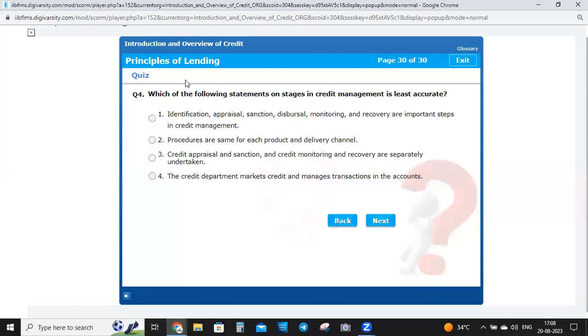Question number four. Which of the following statements on stages in credit management is least accurate?